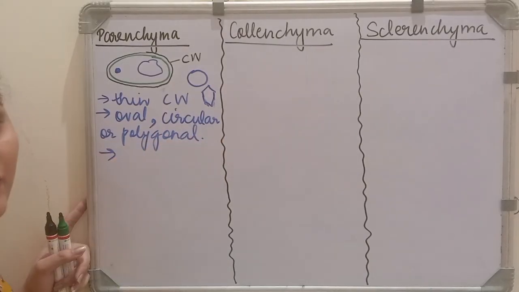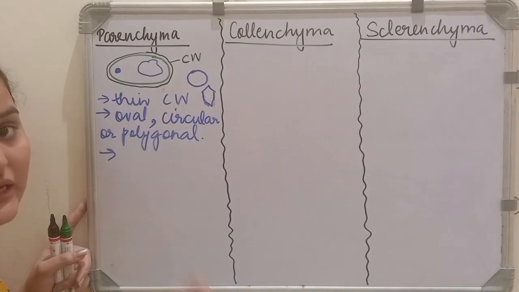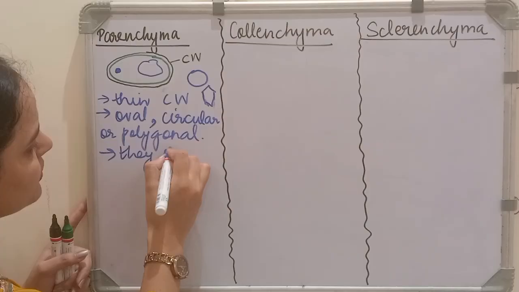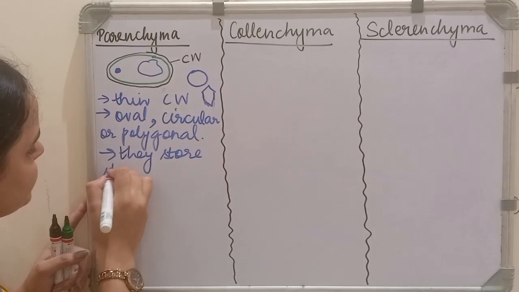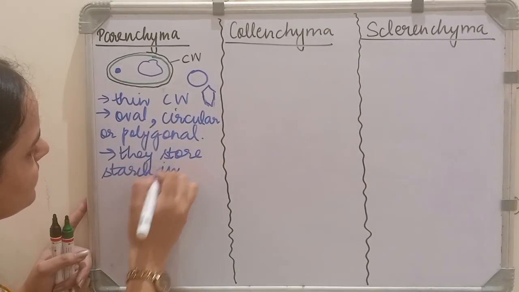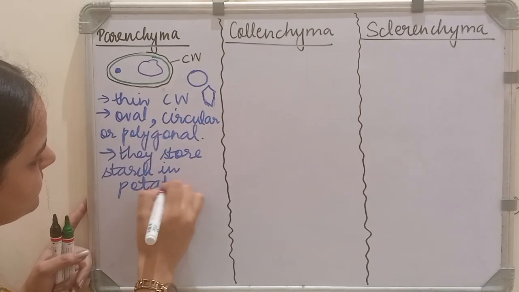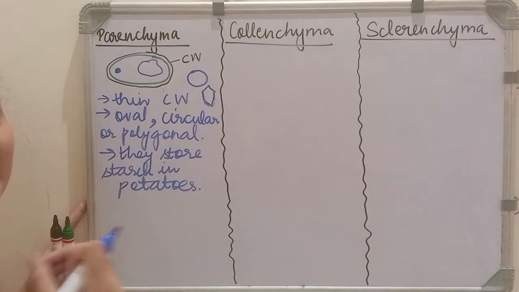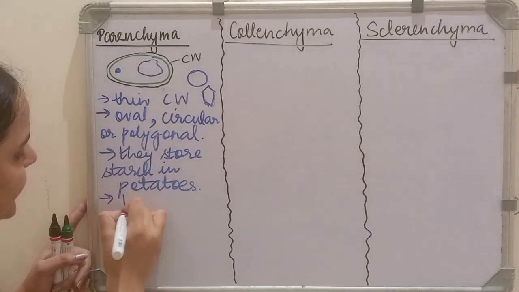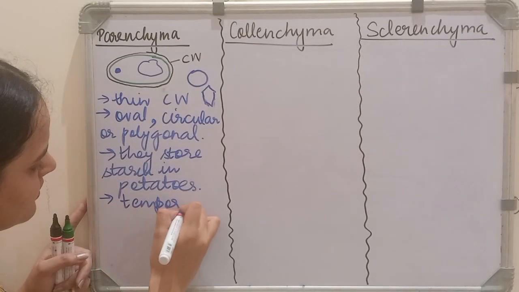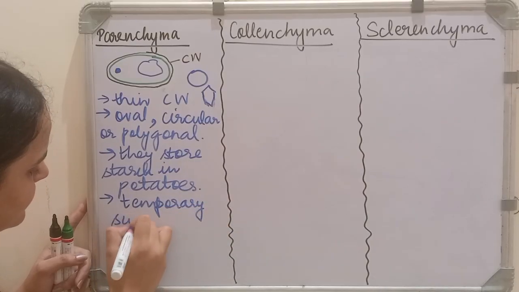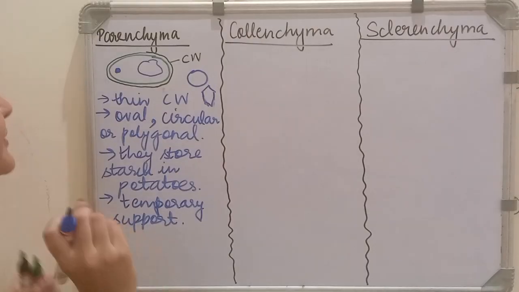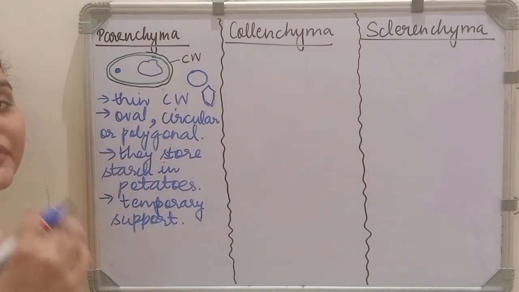Now, they also store food. That food is starch in potatoes. So they store starch in potatoes. Their function is to provide temporary support to the plant. So they provide temporary support to the plants.